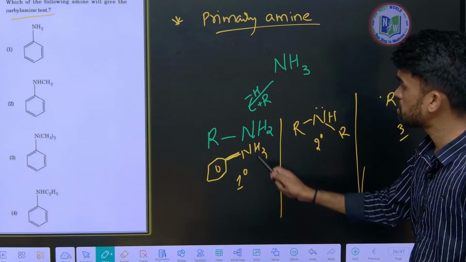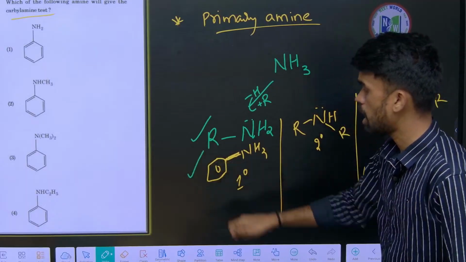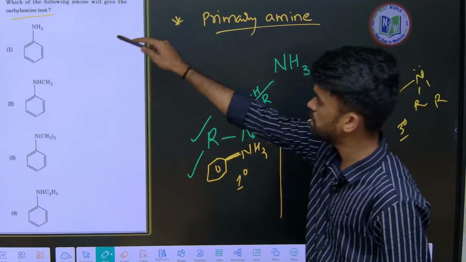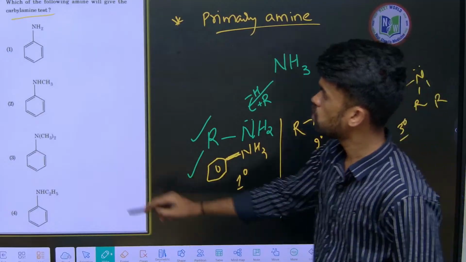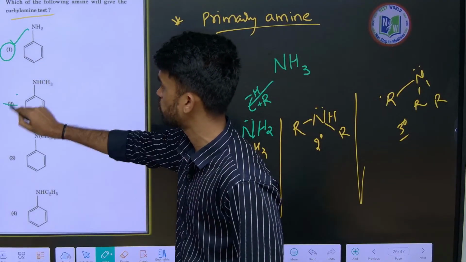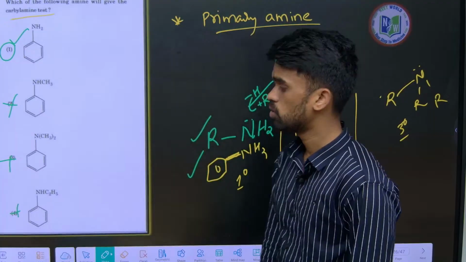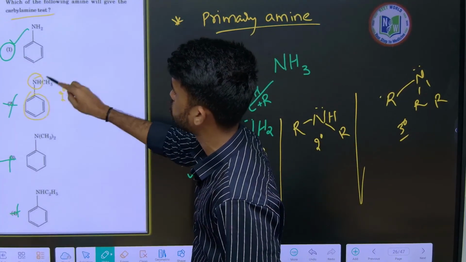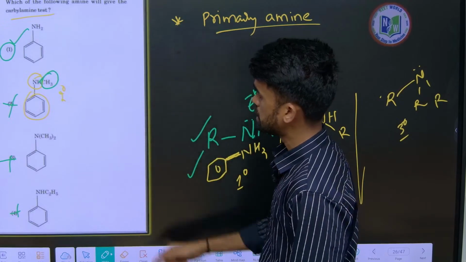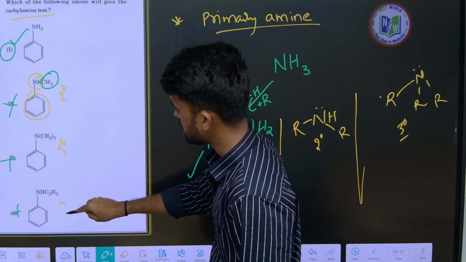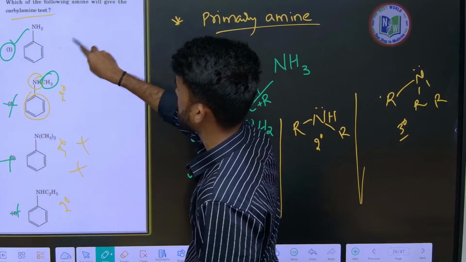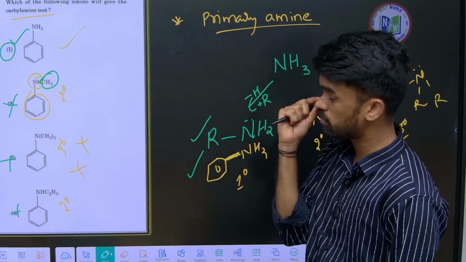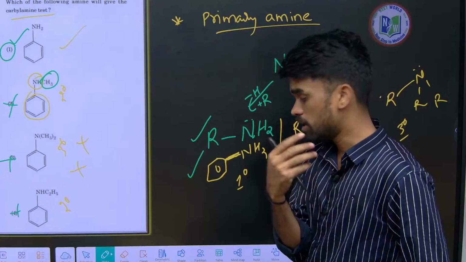Only primary amines will give the test. So identify which of these are primary amines. Only the first option is a primary amine, the remaining won't give. This one is secondary because two groups are there, one aryl group and one methyl. This is tertiary, this is again secondary. So only primary will give, and you can choose that.